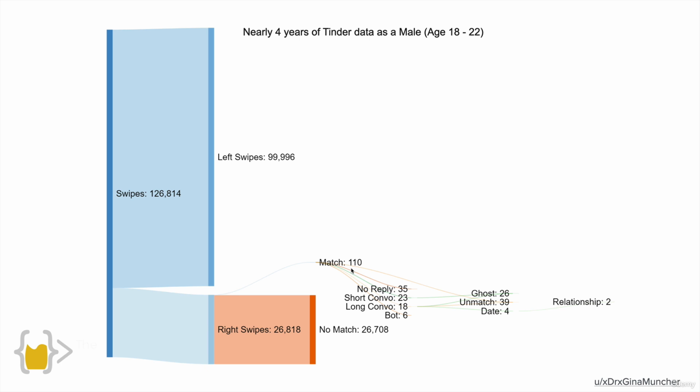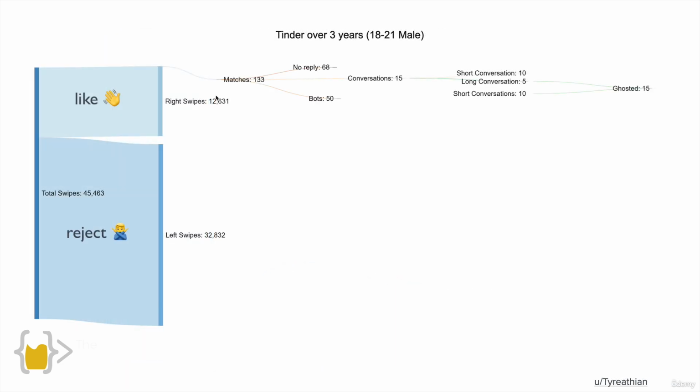That's 0.41%. This poor lad has almost a better chance of winning the lottery at that rate. And this is not just a one-off. I found another guy who posted his Tinder stats, and this guy did a little bit better, where he got 133 matches out of 12,631 swipes. So basically just one match for every 100 swipes.